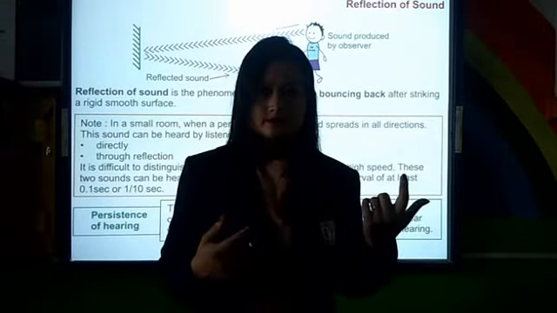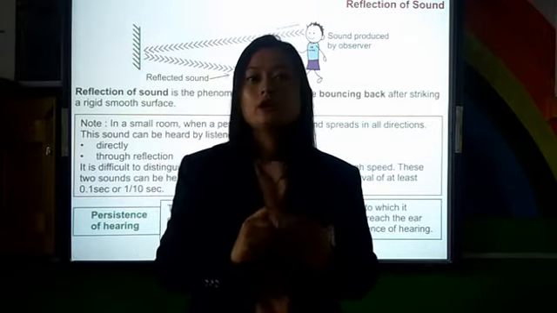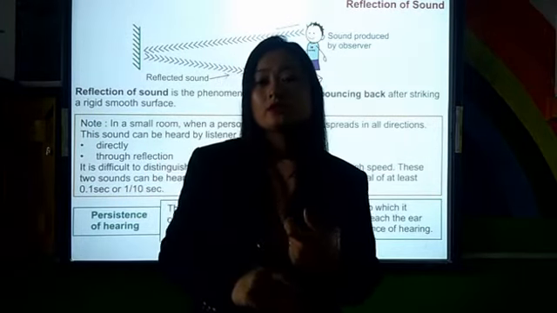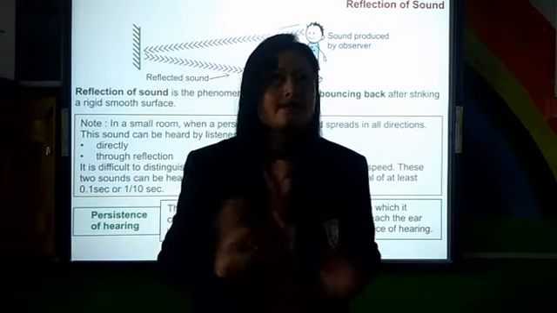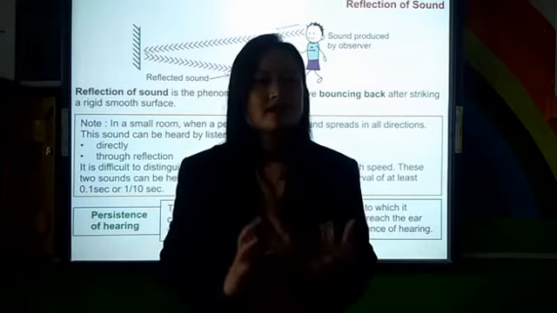The problem is that the sound has to reach our ear. Whatever first word we hear, the second word has to reach our ear after 0.1 second. If it reaches before 0.1 second, the words are not clear. We do hear the words, but we don't understand them. But if it reaches after 0.1 second, then we can hear it quite clearly. So that is called persistence of hearing.